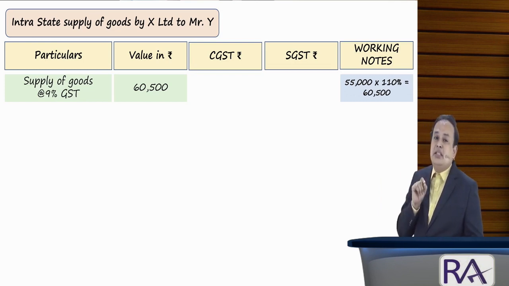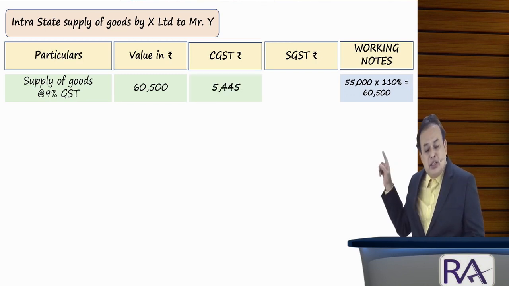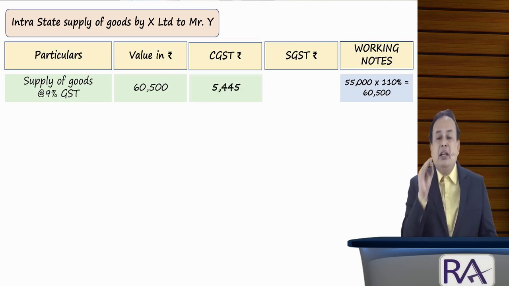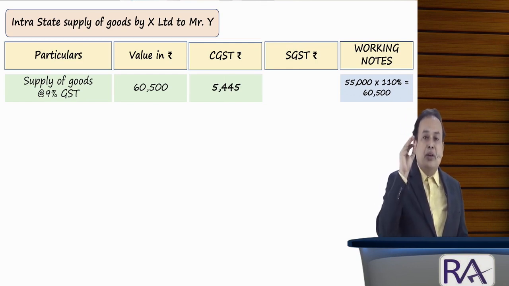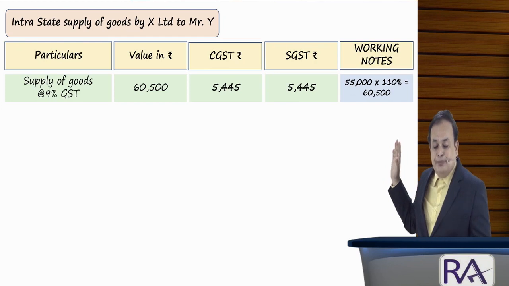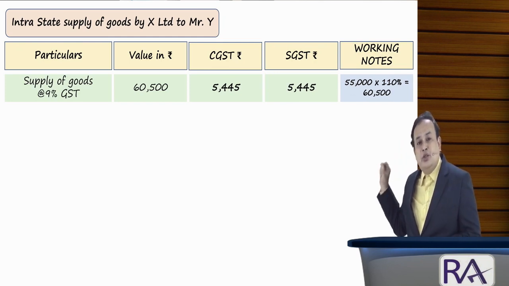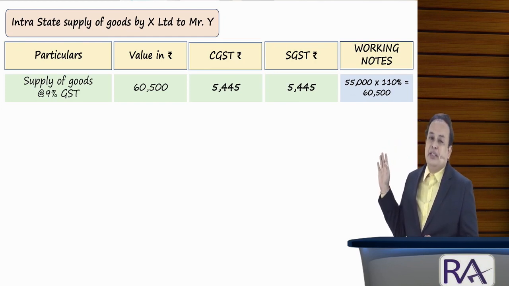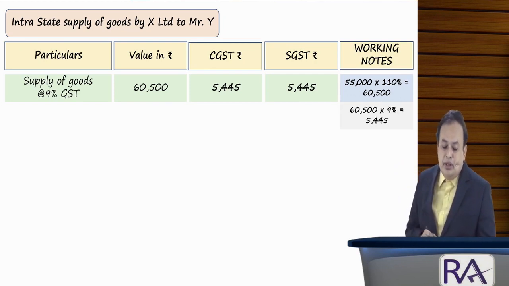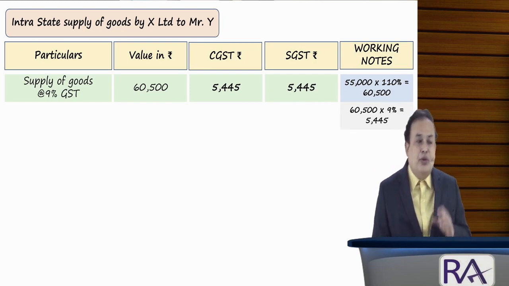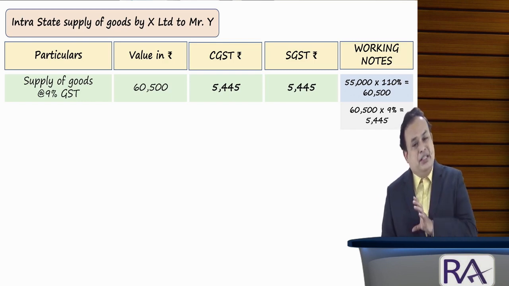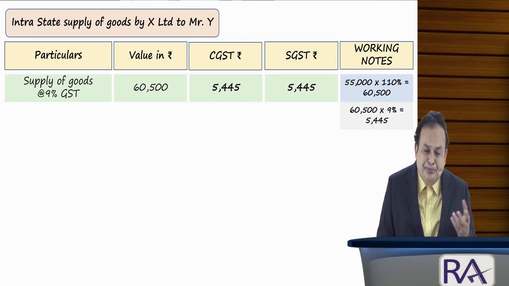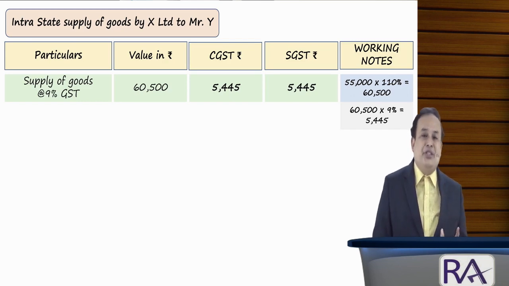Now on 60,500, CGST 9% and SGST 9% work out here as follows: CGST 5,445 rupees and SGST as follows, namely 60,500 multiplied by 9%, which works out to 5,445 rupees. CGST equals SGST. Liable to be paid by X Limited because it is an intrastate supply.